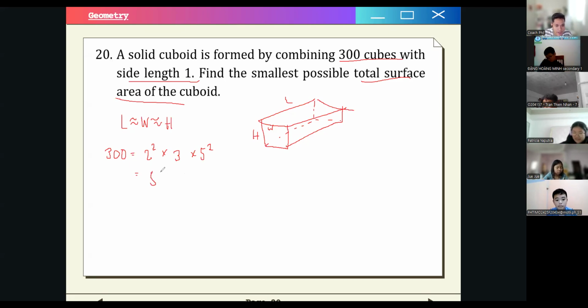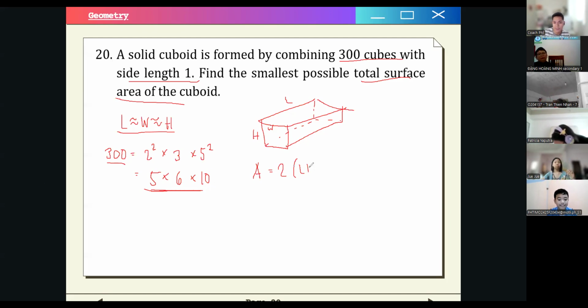Let's try 5, 6, and 10. Those are the closest three factors we can have for 300 that would make the length, width, and height as close to each other as possible. So this is equal to 300. Let's have this as our dimensions. What's our formula for surface area? It is twice the length times width, not plus, multiply. And then twice the width times height, and twice the length times height.